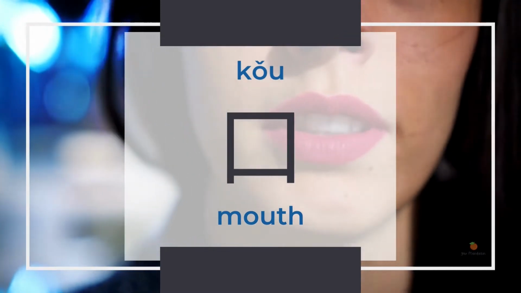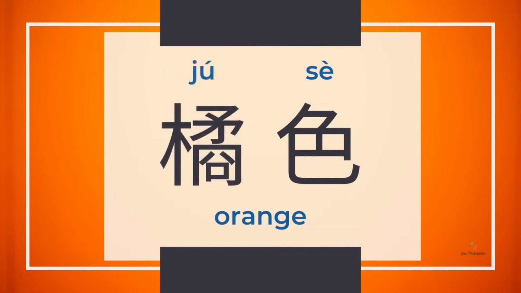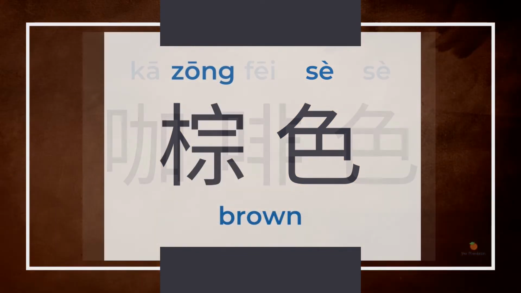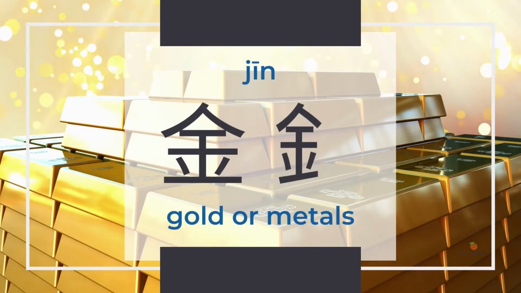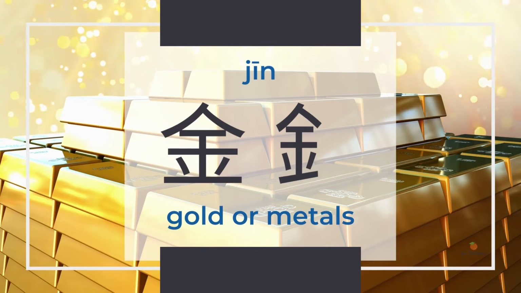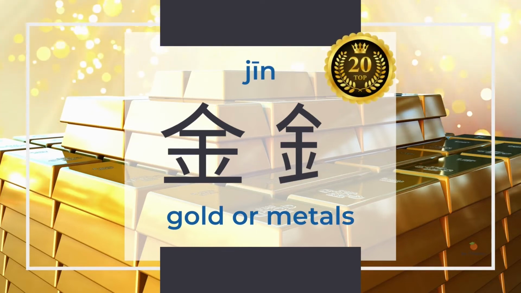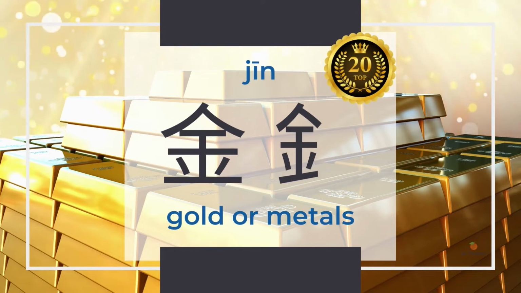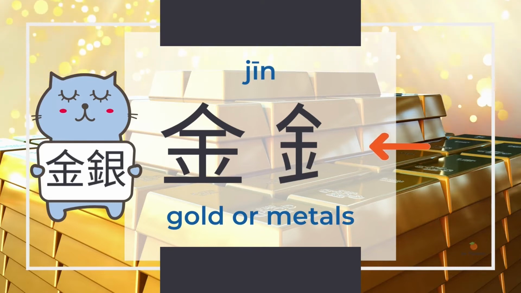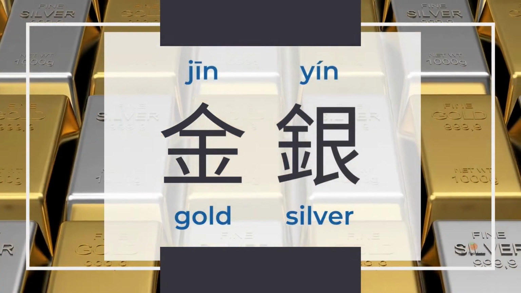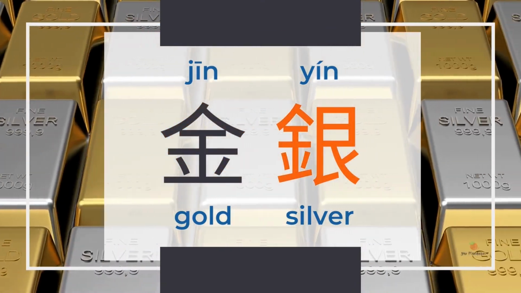To describe colors, we say 橙色, 橘色, 棕色, 咖啡色. 金 means gold or metals in general, and 金 gold belongs to the top 20 Chinese radicals. 金 transforms into skinnier 金 when appearing on the left side of a Chinese character. Two colors relate to 金, and they are 金 gold and 银 silver.